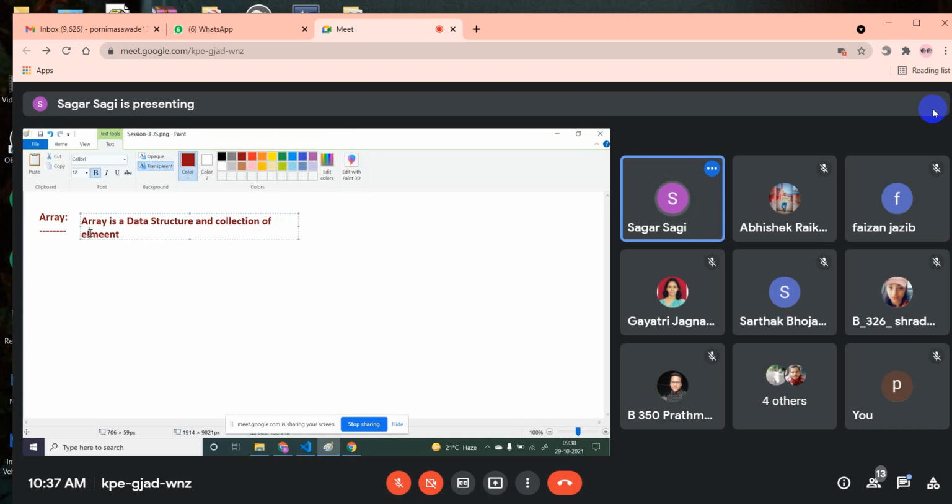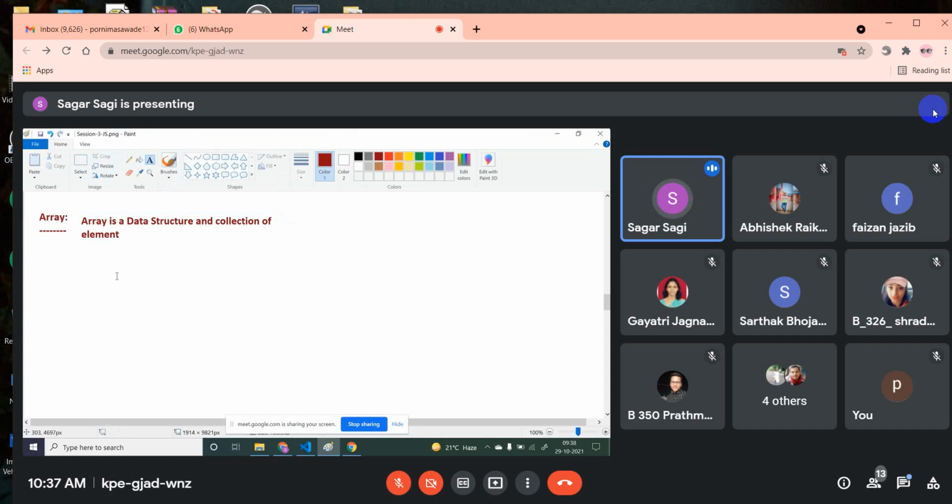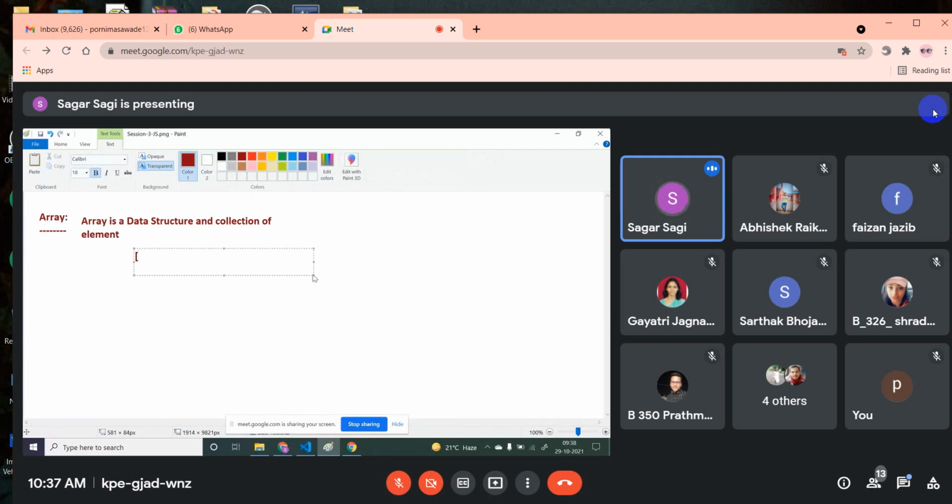Okay, collection of elements. When I say array is a data structure, it means it is also some kind of structure in which we are storing data. So how are we storing the data? Your array structure will be like this: square bracket notation. This kind of structure we are going to call an array. Inside this we are going to store the data. For example, I want to store the data of a student. Here the data will not be stored in key value pairs. Directly we will store the data.